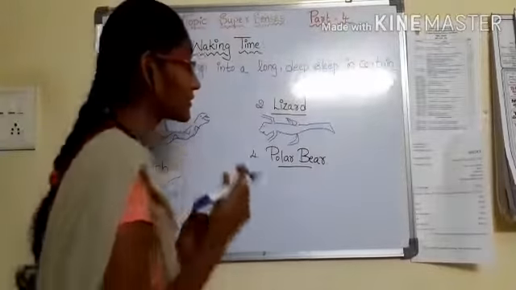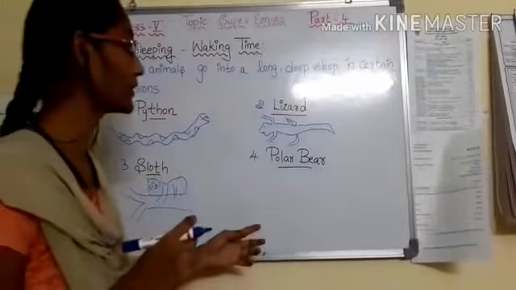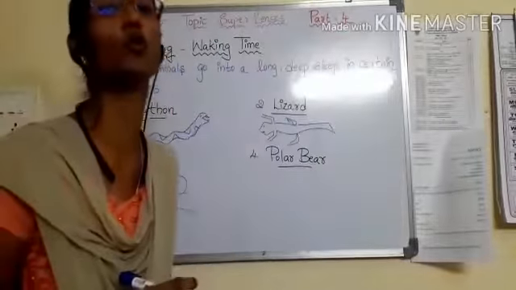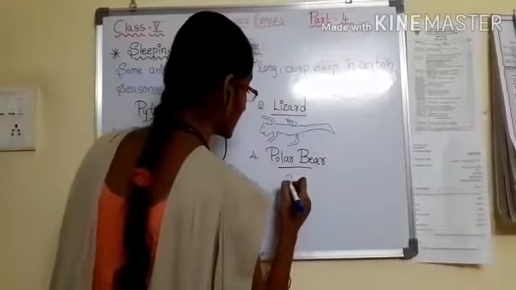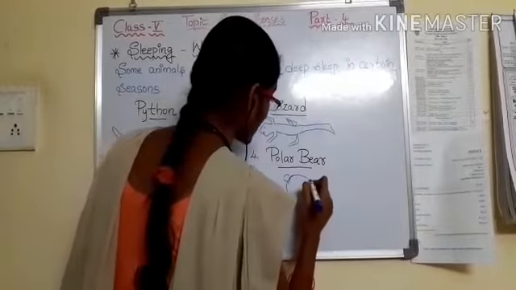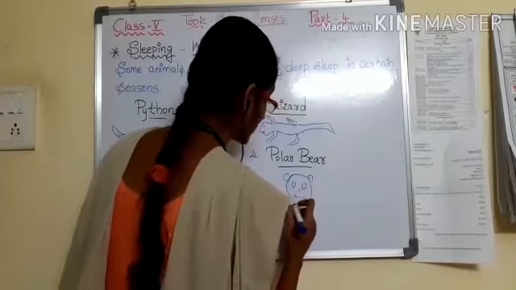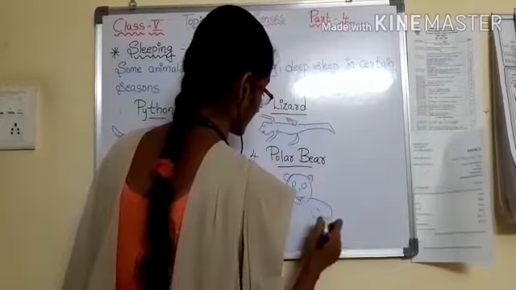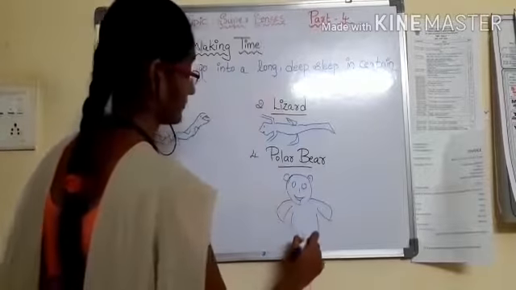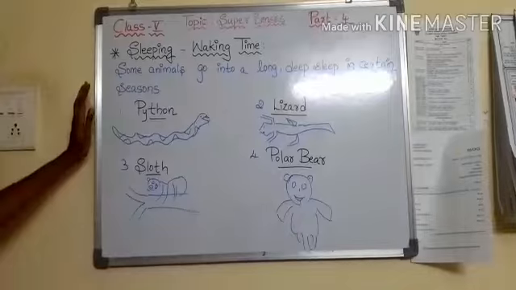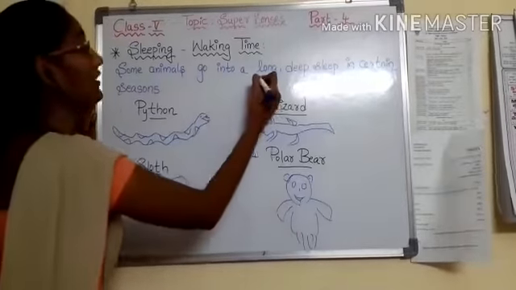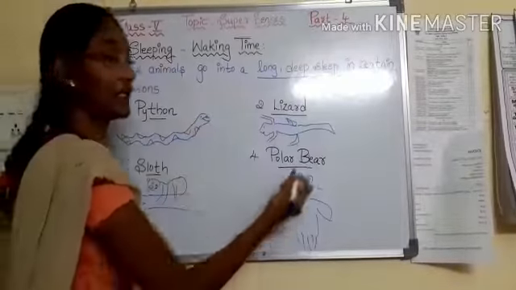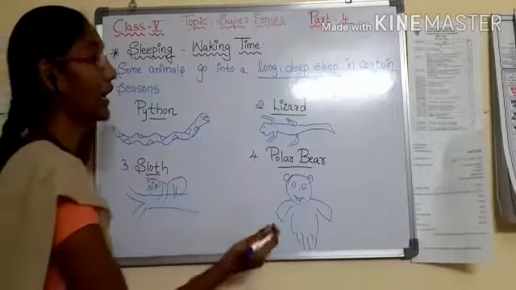Next, polar bear. Here it is, the polar bear. It goes into a long deep sleep when the climate is very cool. The polar bear goes into a winter sleep. See here, some animals go into a long deep sleep in certain seasons, for example python, lizard, sloth and polar bear.